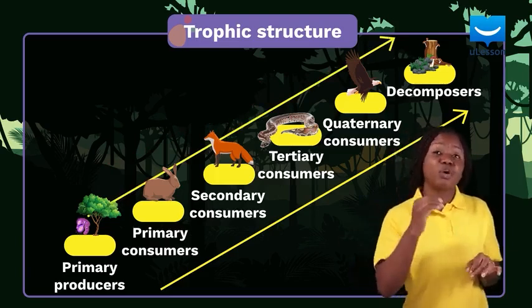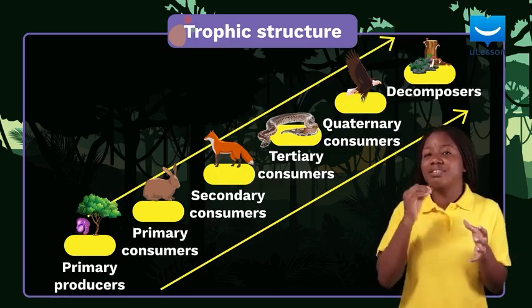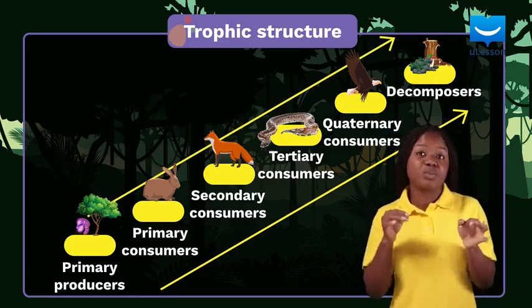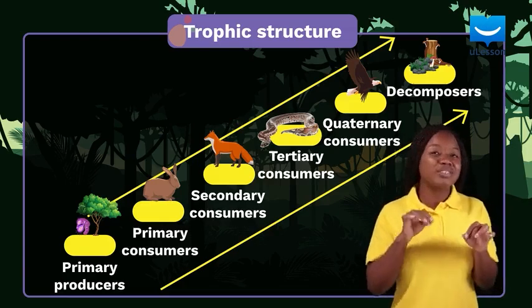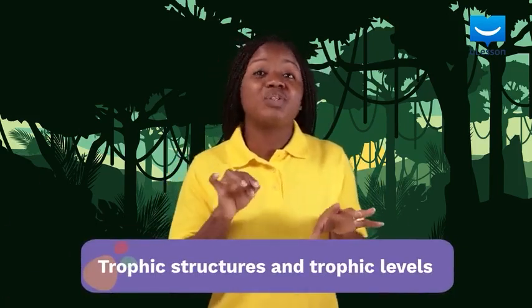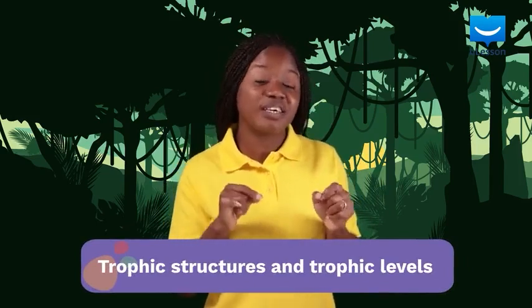The concept of trophic structure gives rise to a particular term to describe the sequence of food and energy transfer within an ecosystem. We'll discuss this term soon. But before we go, remember that all ecosystems have feeding organizations called trophic structures that are divided into levels occupied by specific kinds of organisms. I'll see you soon.